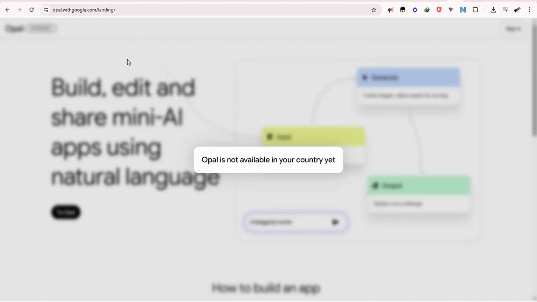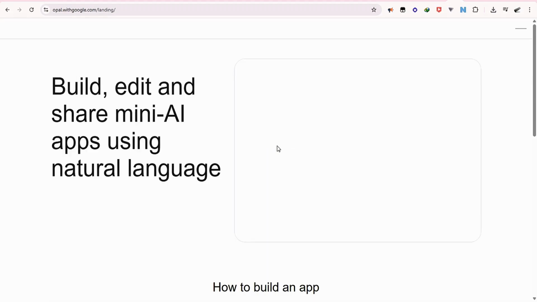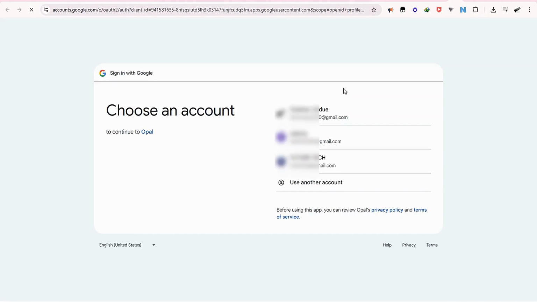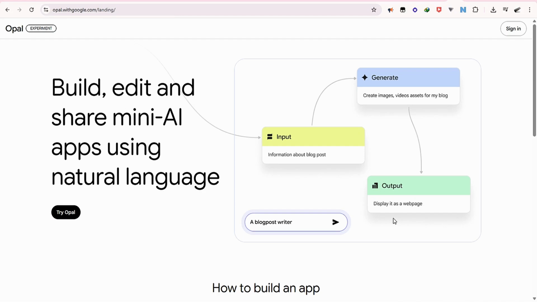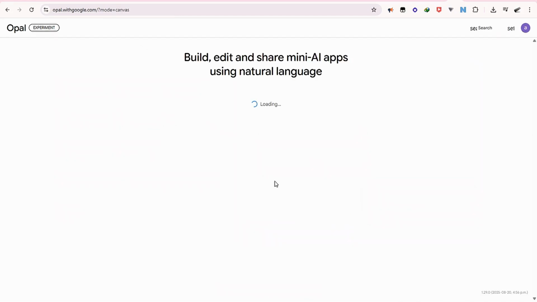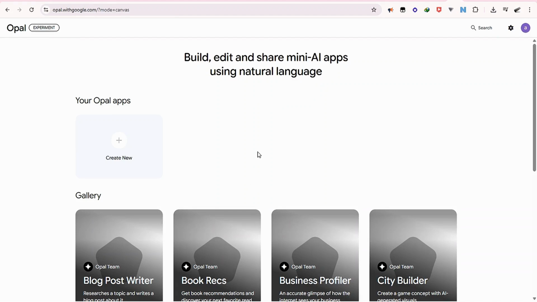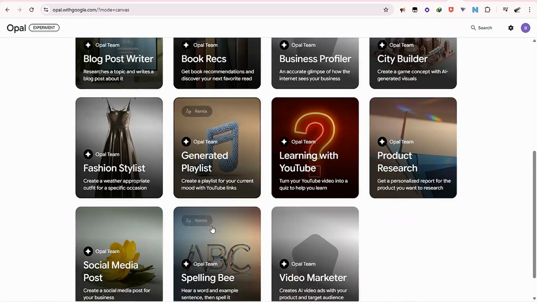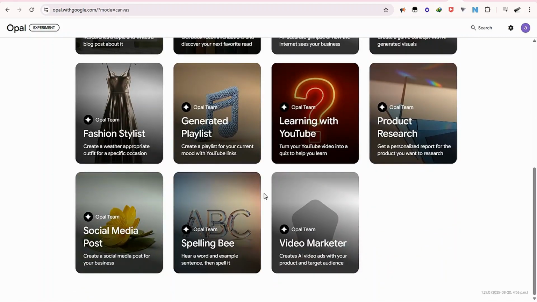So I come back to this Opal website. I'm going to reload this time around. And now we are here. When this page opens, you can take a look at the page to get more idea.